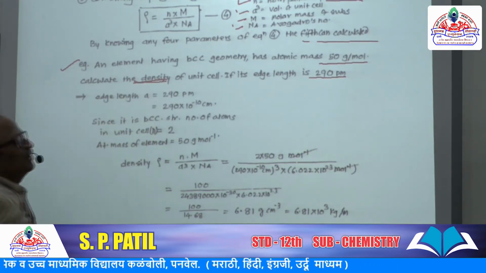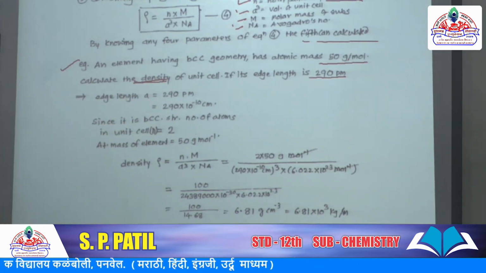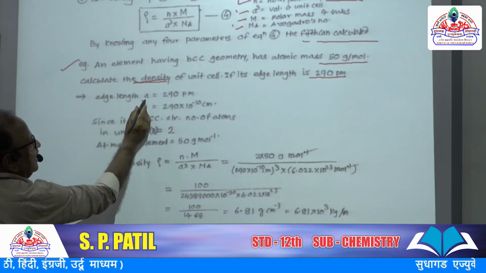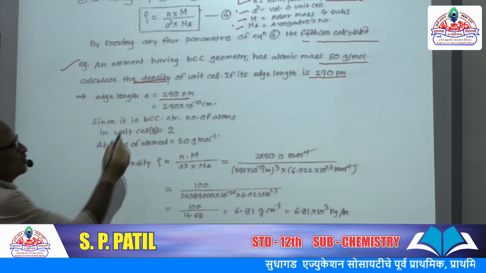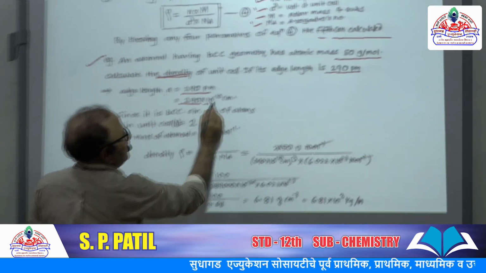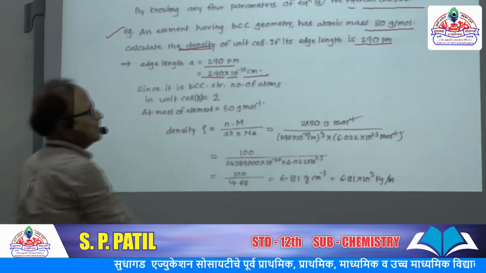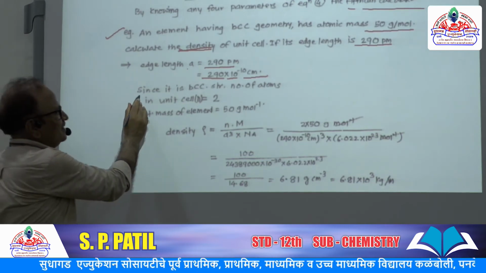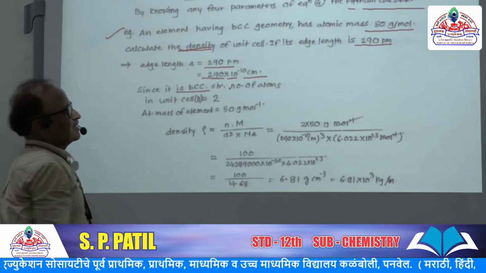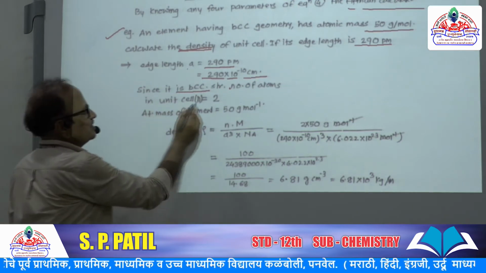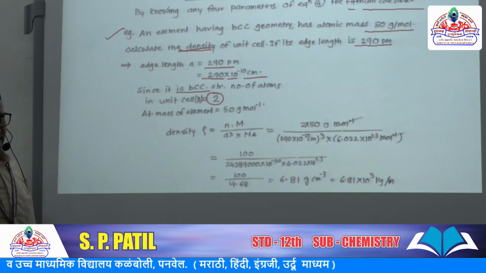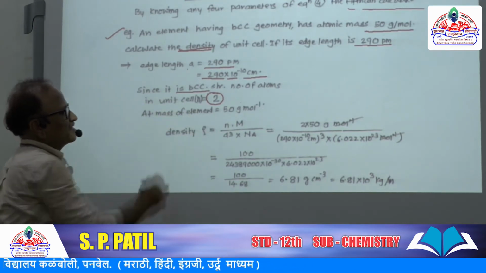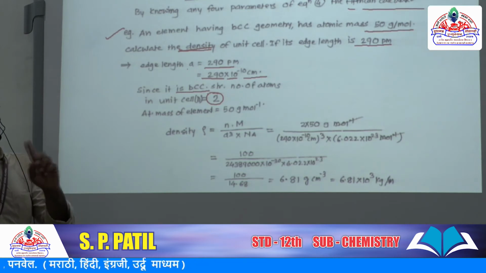We are going to calculate the density of the unit cell. The edge length a is given as 290 picometers. Convert into centimeters: 290 into 10 raised to minus 10 centimeters. Since it is a body centered structure, the number of atoms in the unit cell is equal to 2. BCC structure, remember the tabular form. So BCC structure has 2 atoms per unit cell.